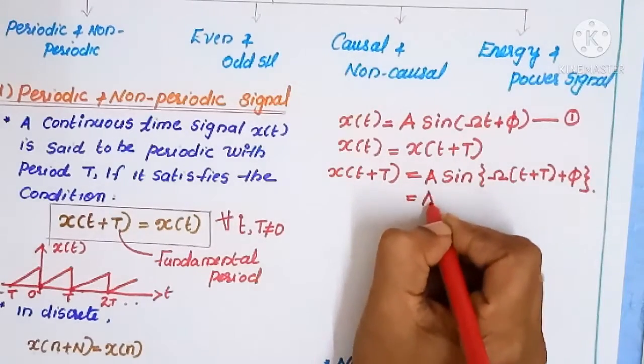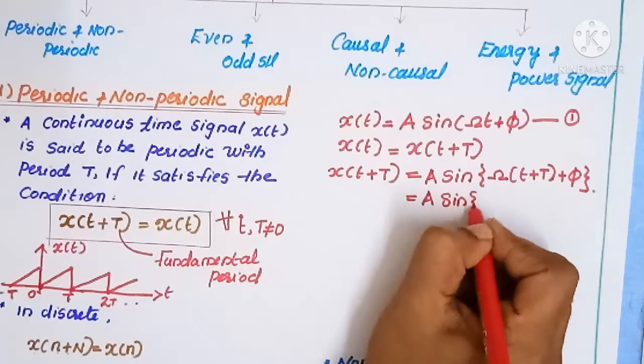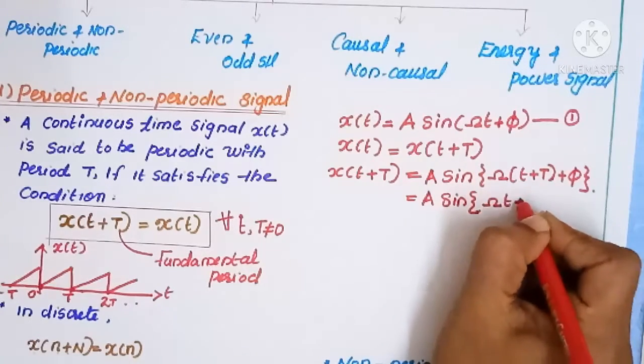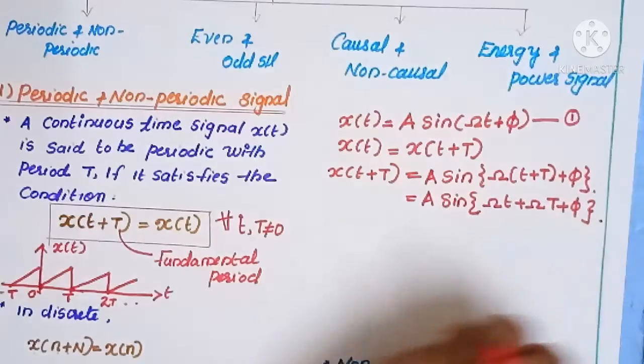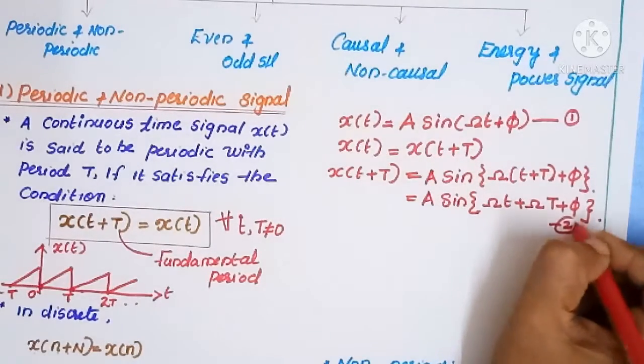It can be written as A sine of omega t plus omega T plus phi. This is our equation number 2.